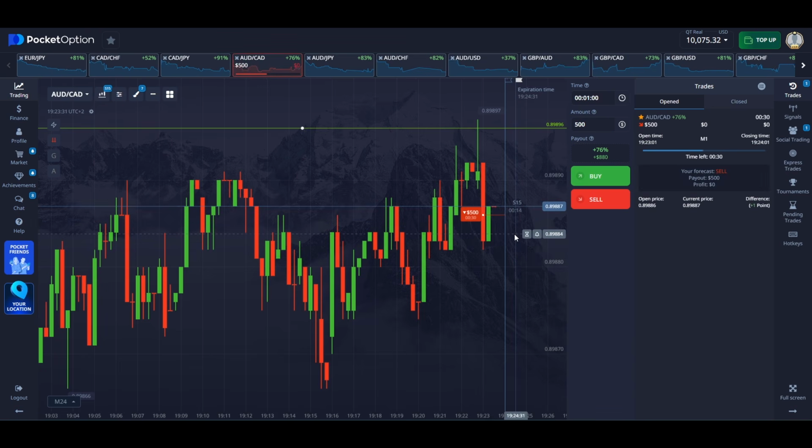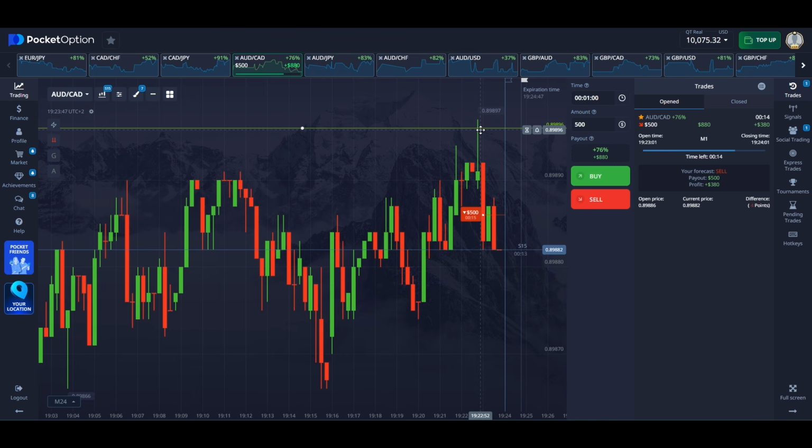And, of course, my entry point right now isn't exactly the best. But if I had entered up here, then that would have been the perfect entry point, and it would have been a very easy profit for 1 minute. So, it's all about comparison. In binary options, we look for the best entry points, and accordingly, we analyze where the price will be in 3 minutes, in 5 minutes. We don't care about the actual movement itself, like how many points it will be. That's just a nice bonus for us and adds to our confidence.